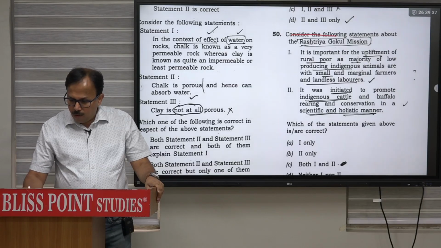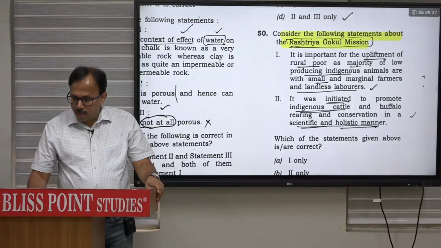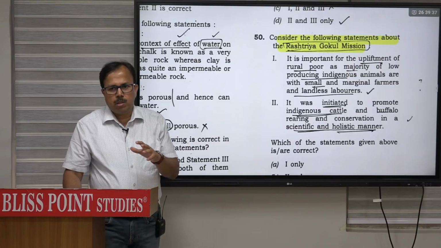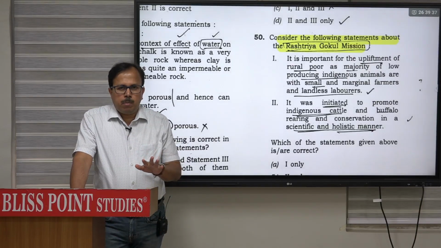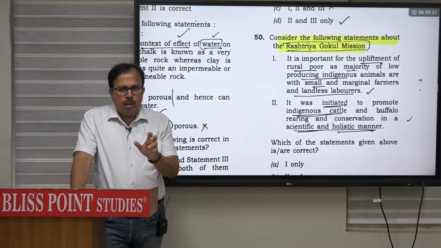Consider the following statement about the Rashtriya Gokul mission. So statement about the Rashtriya, that means program related, if there are recent program. So out of those different program, recent program, 1 or 2 occasionally paper में हर साल पूछा जाता है. But it is not that you only know one fact, you have to learn various facts related to that program.